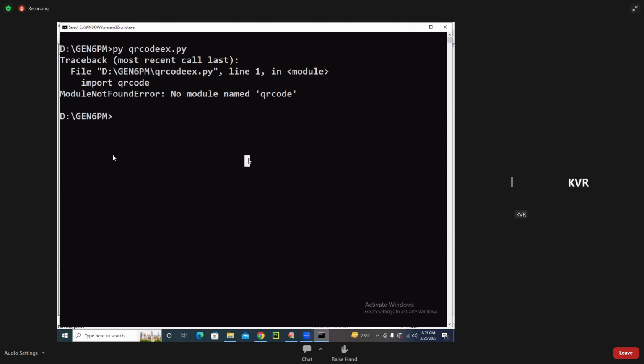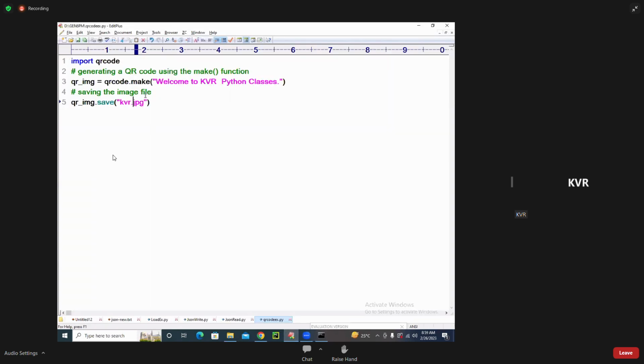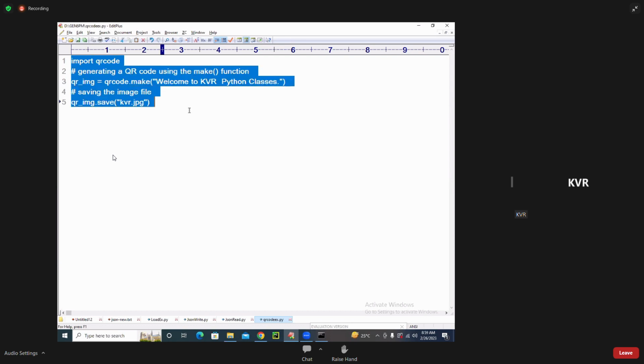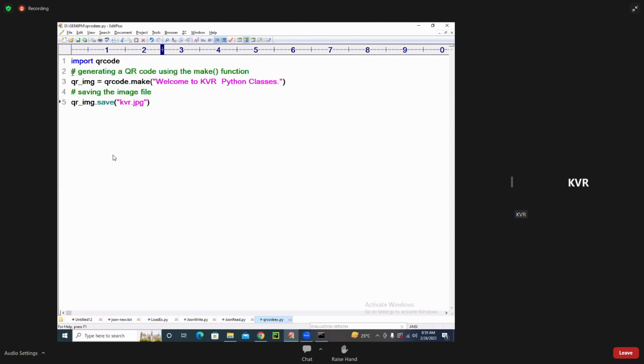In PyCharm also, you know how to install the third-party modules. This program, you execute in your system, it will be executed. There is no doubt in that. Please execute it because my number is already there with you. It will be executed compulsorily in your system. Okay, students.